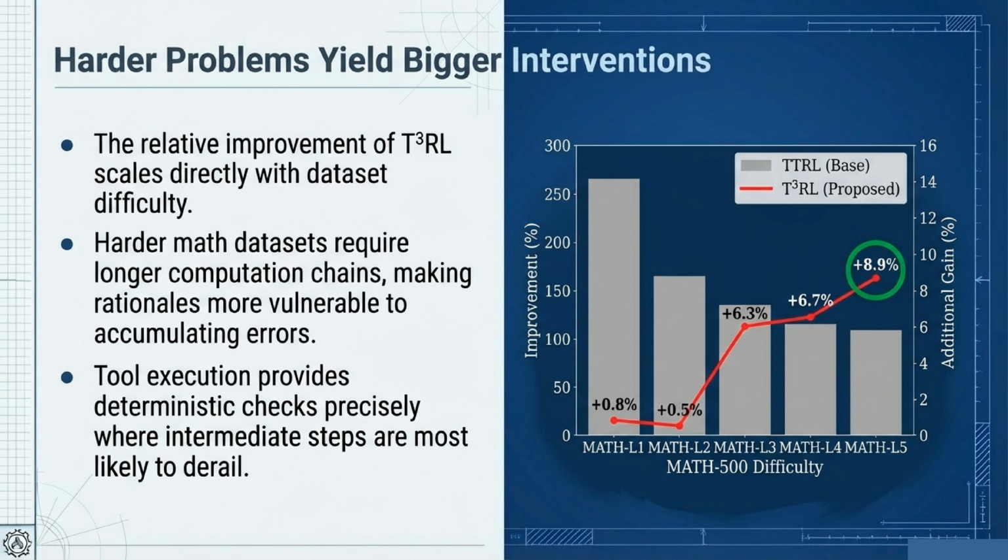What's fascinating is that harder problems actually yield bigger interventions. The relative improvement of T-3RL scales directly with the dataset's difficulty. Harder math problems require longer computation chains, meaning the reasoning is much more vulnerable to accumulating errors. Tool execution steps in to provide deterministic checks precisely where those intermediate steps are most likely to derail.